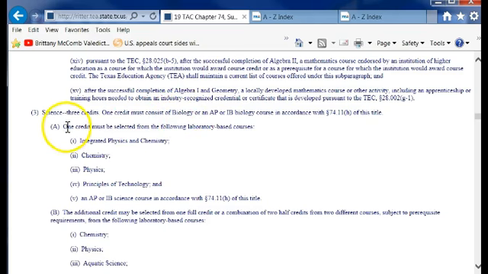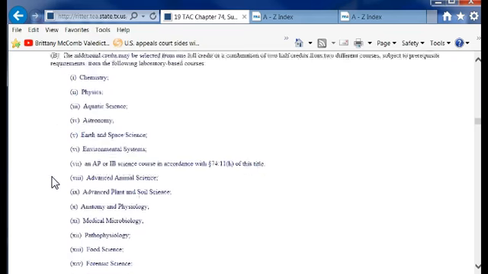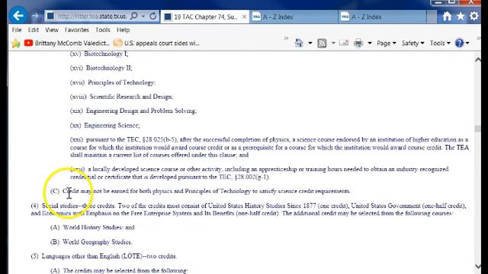And every student needs to have one credit from one of the following lab-based courses. So you don't want to mix these. You want them to be either an IPC credit or a chemistry or a physics or a principles of technology. Also note that if you take physics and principles of technology, one cancels the other one out, because if we go down a little bit further, we'll find a rule that says credit may not be earned for both physics and principles of technology to satisfy science credit requirements.